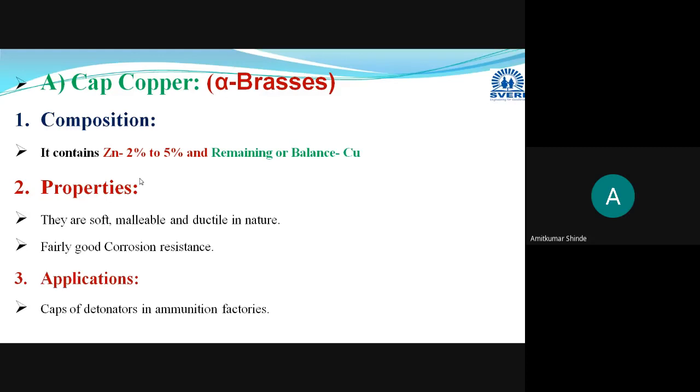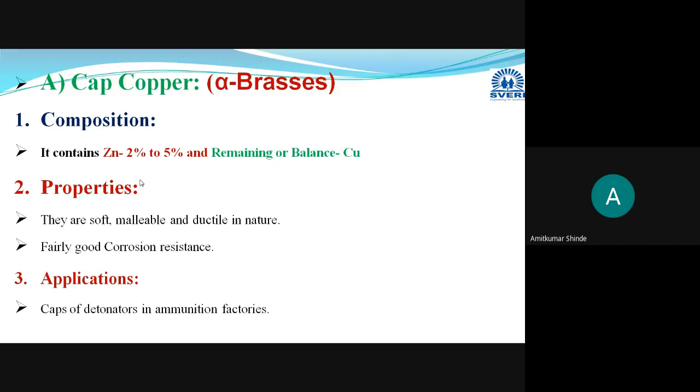And what are the applications? Now these are used for manufacturing the caps of the detonators in the ammunition factories. Whichever detonators we are using in the ammunition factories, those caps will be manufactured with the help of these cap coppers only. Okay, so this is the composition, properties, and applications.